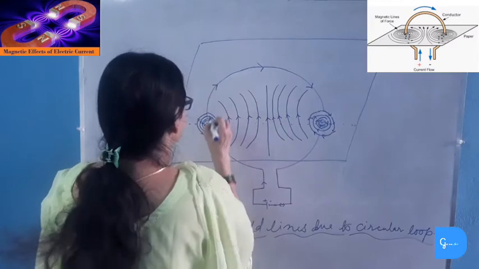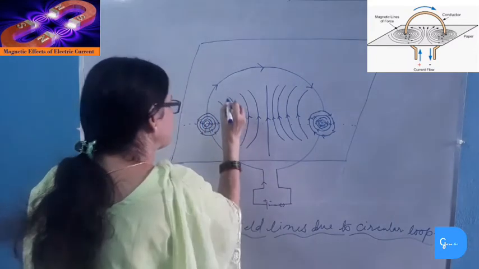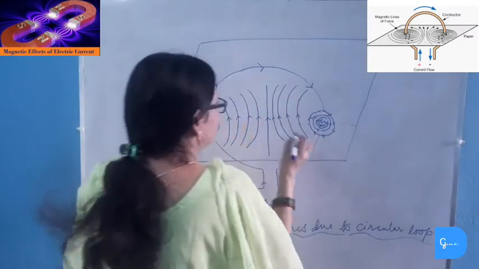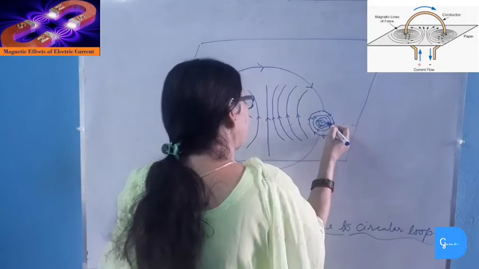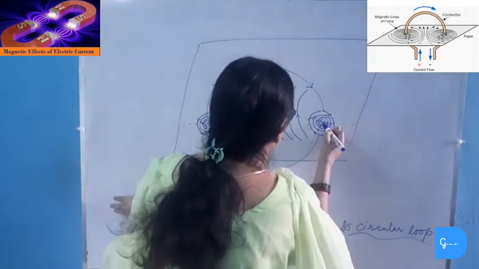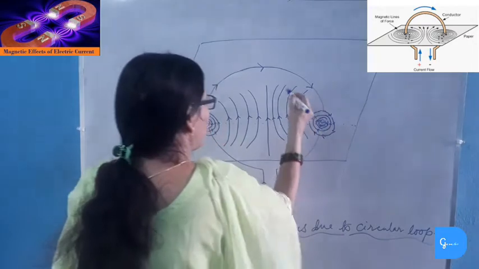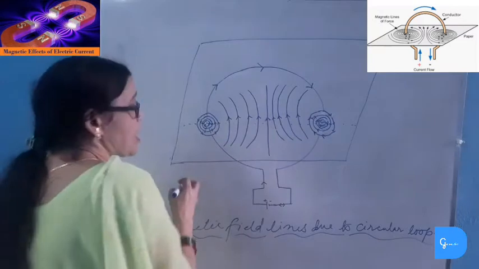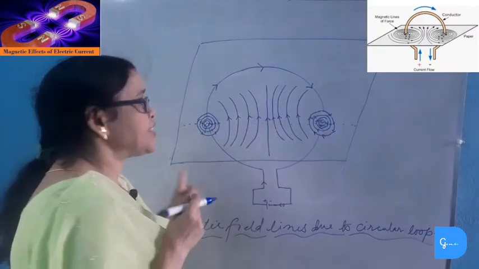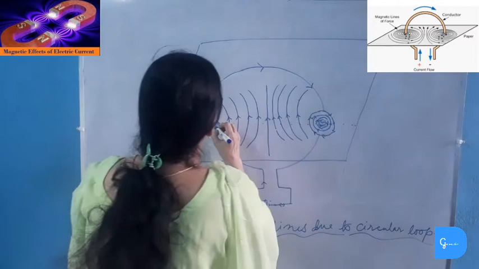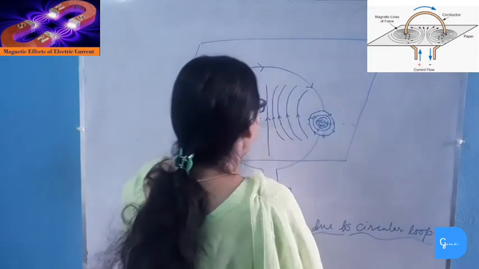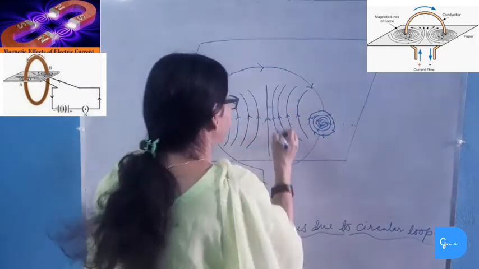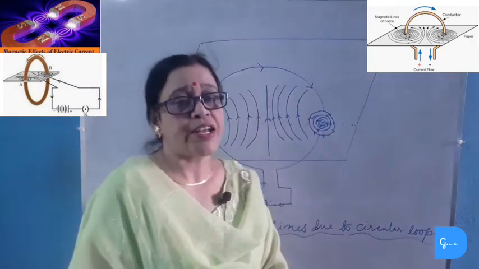As we move away from this segment of the loop, the magnetic field lines become wider or larger, and at the center, the magnetic field lines are straight. From this segment also, the magnetic field lines are circular. As we move away from this circular loop, the circles become wider and larger, and at the center, the magnetic field lines are straight. Now, if we apply Maxwell's right hand thumb rule here, we will see that the magnetic field lines produced are all in the same direction, and at the center the magnetic field lines are added up. So, the magnetic field strength in a circular loop is stronger than in a straight current carrying wire.